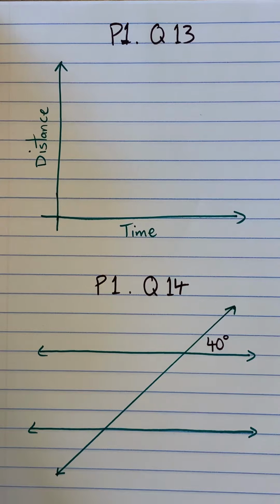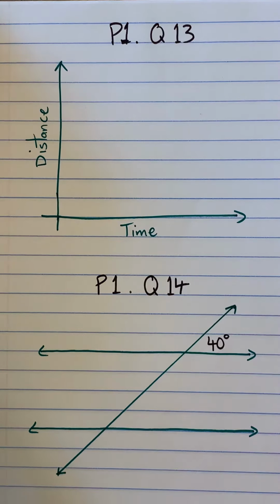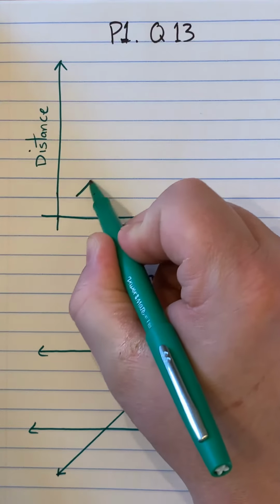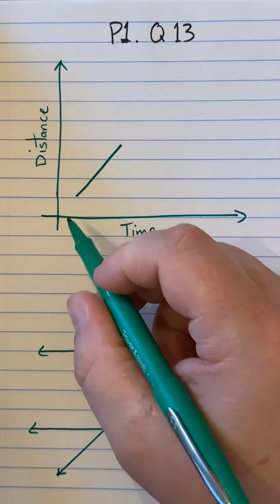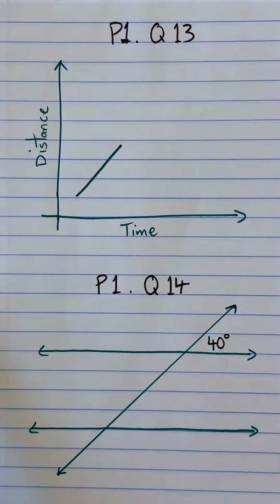This is what we call a qualitative graph because there are no numbers. So the lines are going to tell us a story, and we're dealing with time and distance. As they increase, as they decrease, they tell us a story. So here's what I want you to know. If there is a straight line like that, that is going to be representative of a constant speed. Constant speed, or maybe it might say a constant rate.